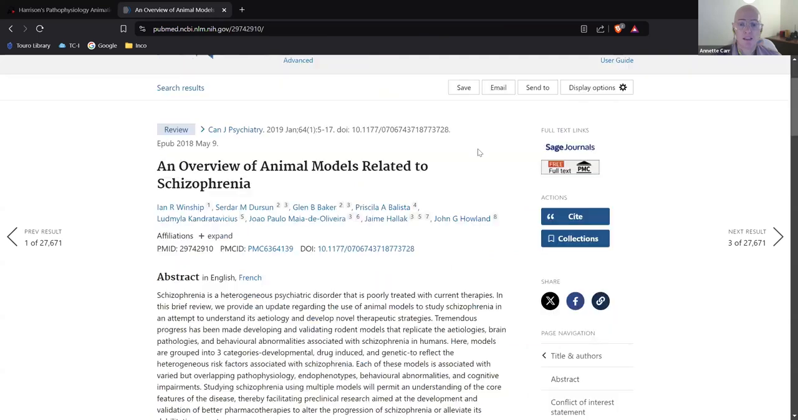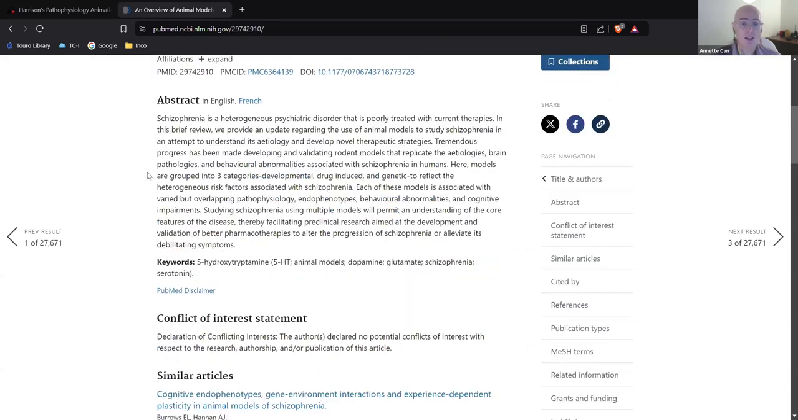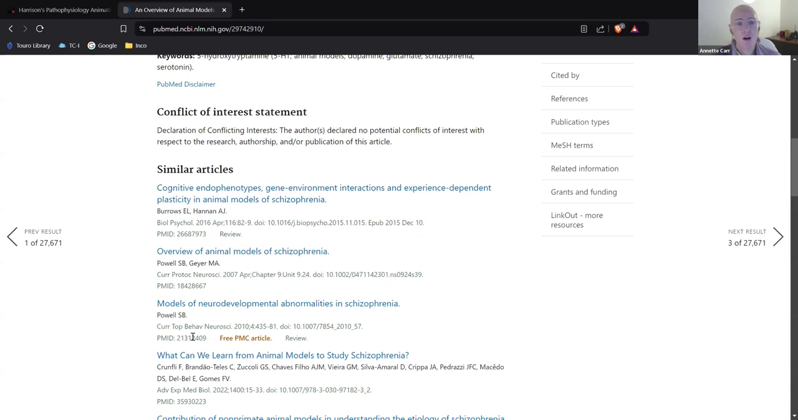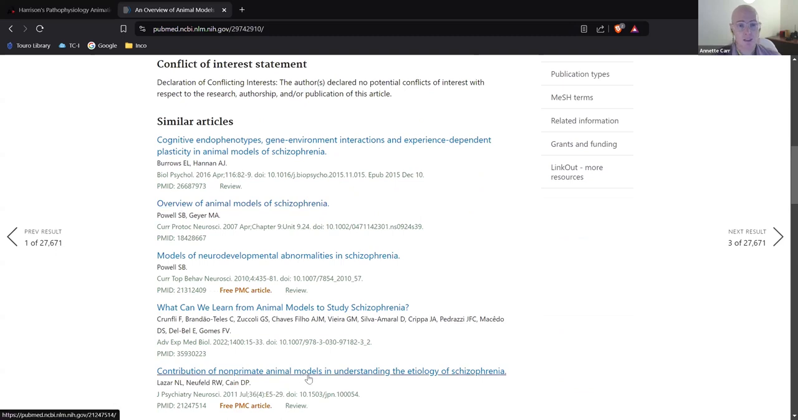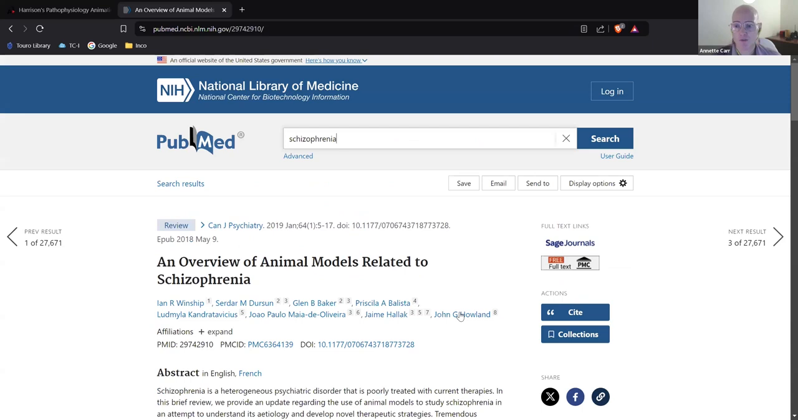So up here is the citation information, you know, title, author, the journal that it's in. Here's the abstract, which is just a summary of the article. And here are similar articles. Okay, so if this article is not exactly giving me what I want, these are adjacent articles that deal with the same subject that may help me out. So where do I find the actual full text?